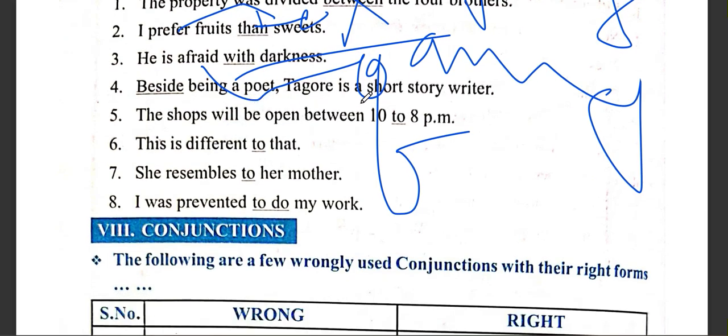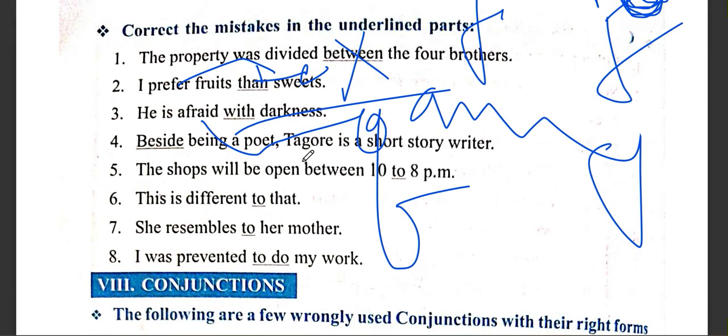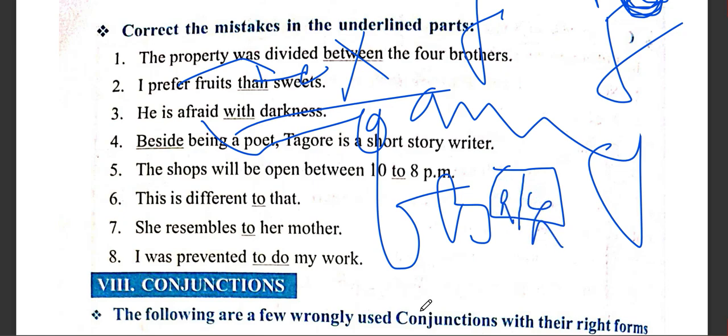Beside being a poet, Tagore is a short story writer. It's about Rabindranath Tagore. Beside means adjacent to. For example, Rita is sitting beside Sita.